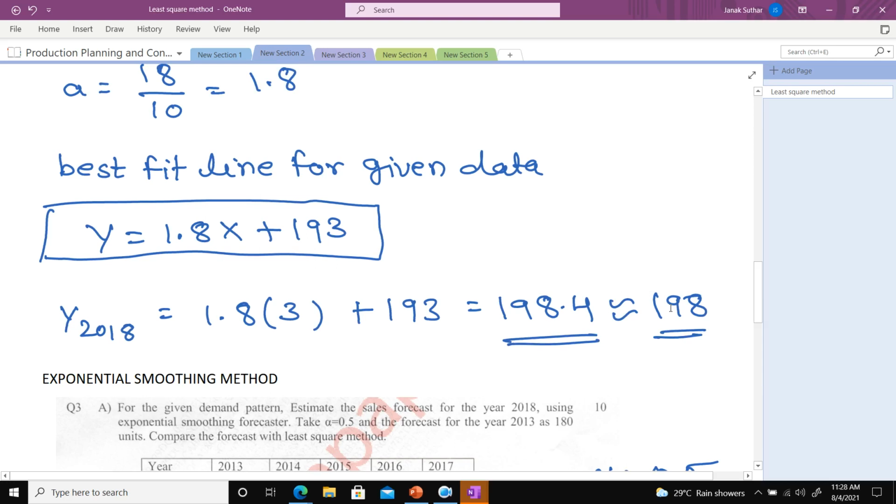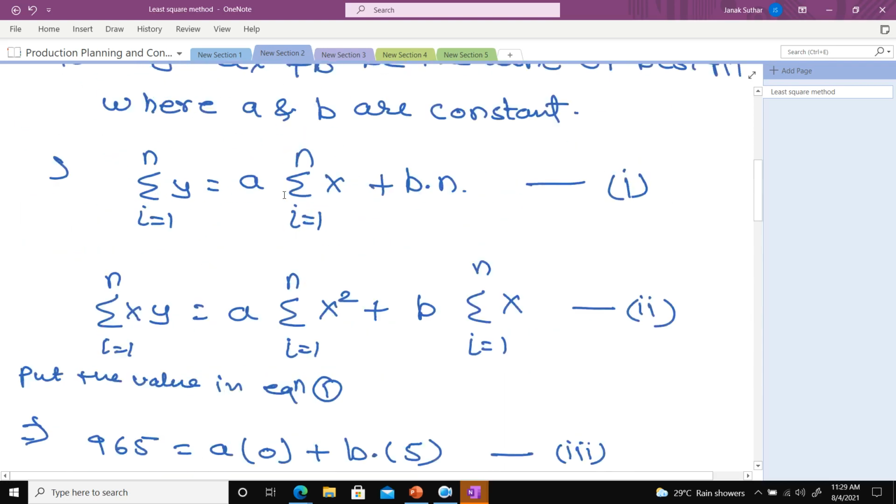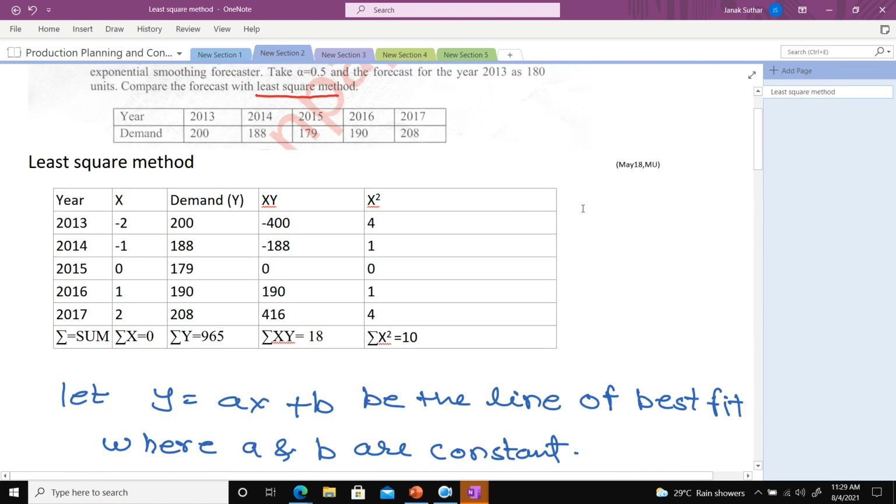That is also 198. One more thing you can do, though if you do not do it, also no issue: check what amount of error is present. Put the predicted value, meaning the forecasting as per the best fit line.